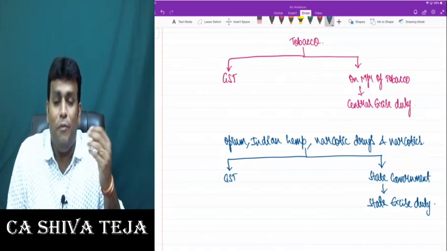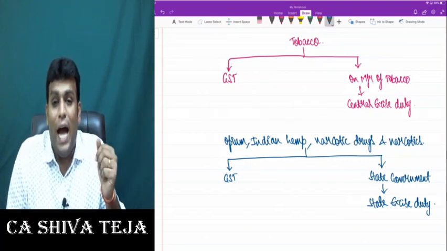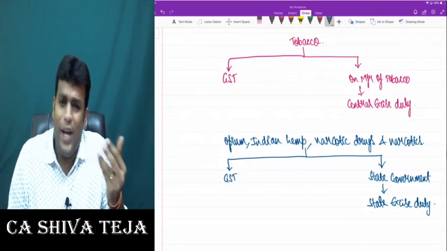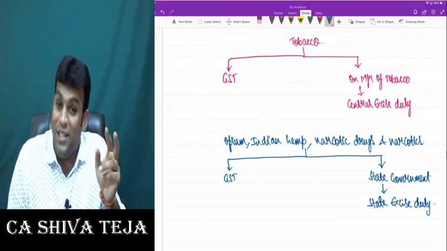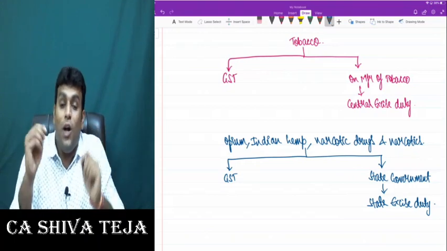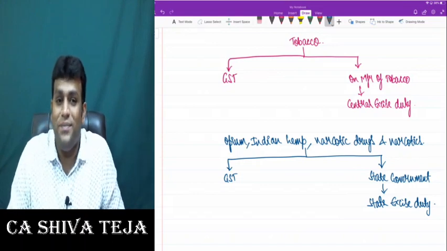I have one of my clients who is basically a hotel restaurant, and at the same time they also serve liquor. And when they serve liquor, we are not charging GST on liquor, but we are charging old VAT or CST only, for a simple reason that alcohol liquor for human consumption is permanently kept outside GST.